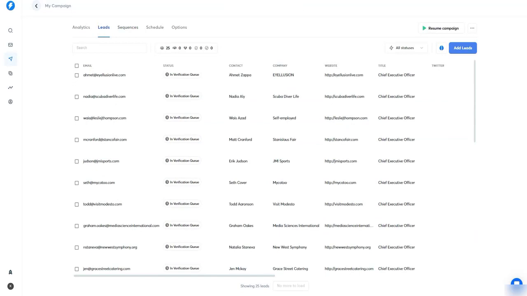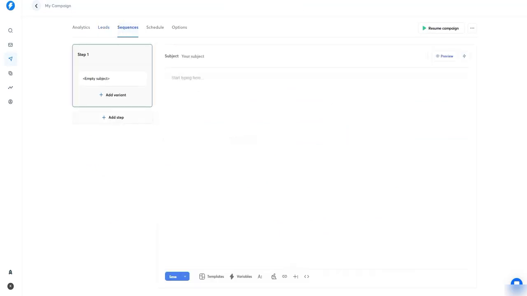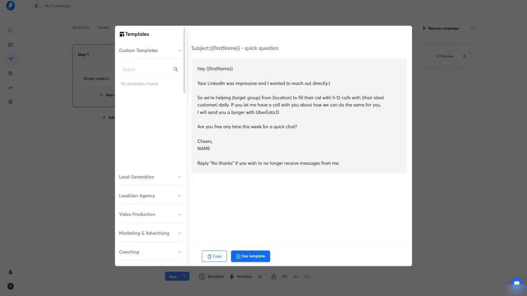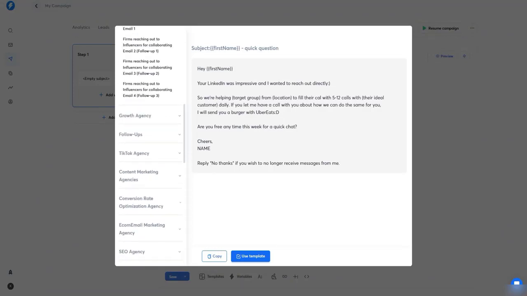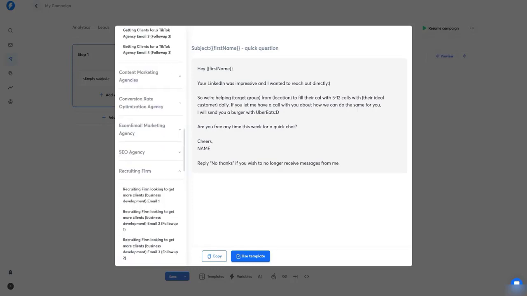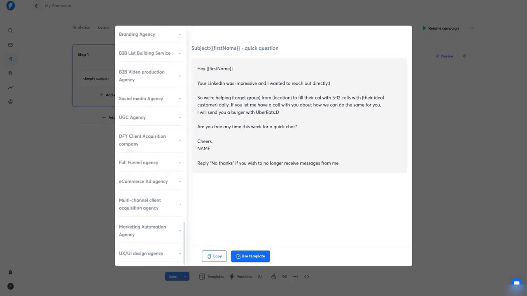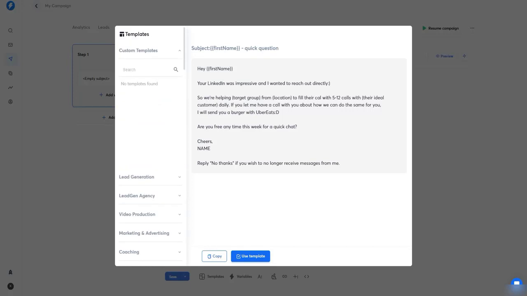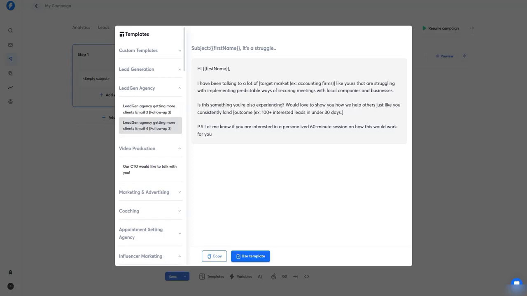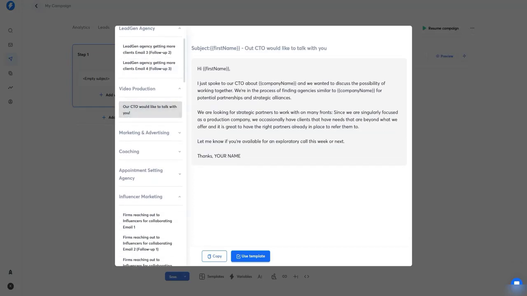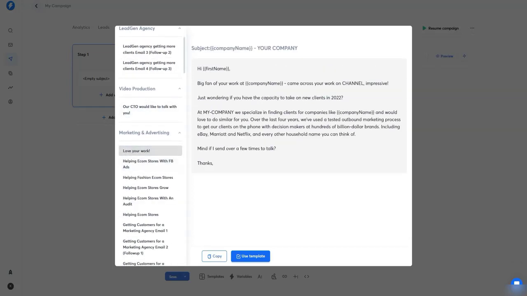You can add 1000, 2000, whatever you want according to your plan. Then you just have to craft the email. You can craft the email yourself according to your offer, or you can just go to templates. And from here there are a lot, like influencer marketing, TikTok agency, like all the most popular emails are there. So if you have something similar to that, you can get inspiration from these emails, and these emails are amazing, believe me. Like the experts have crafted these emails, and these emails actually work.